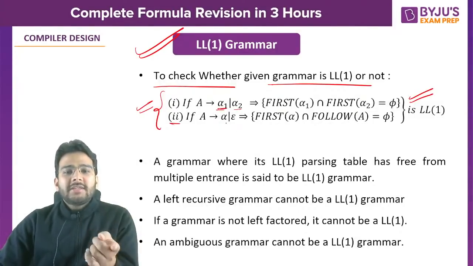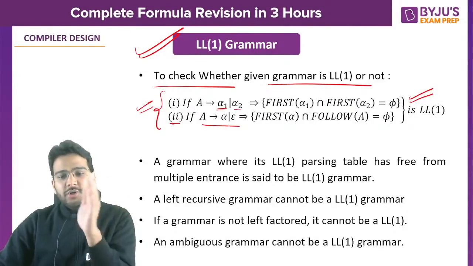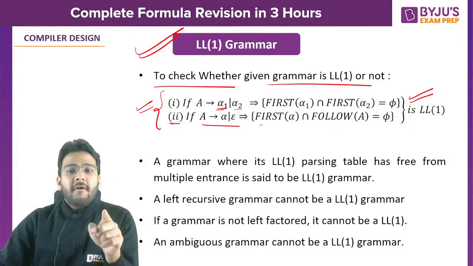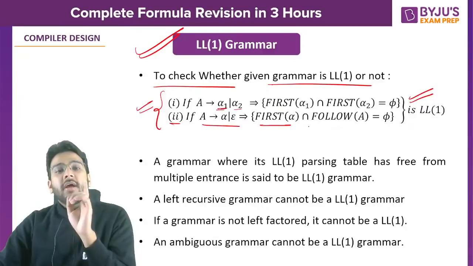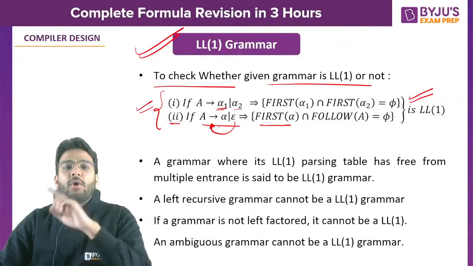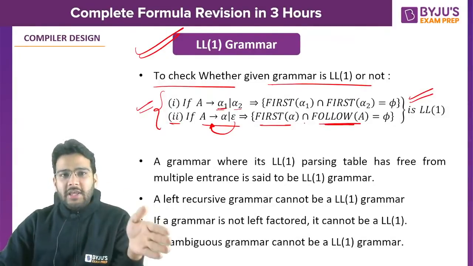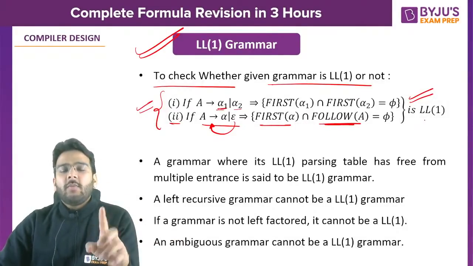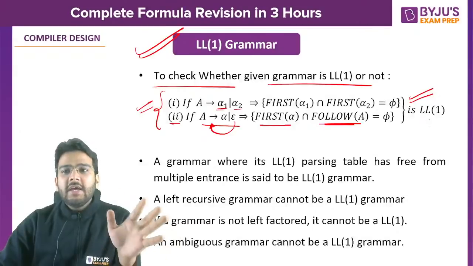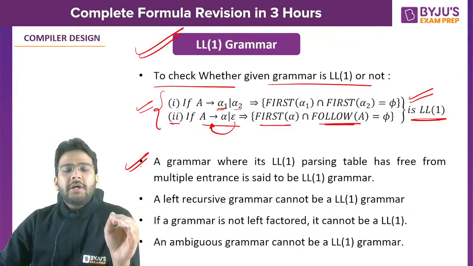In the second case, suppose A derives alpha or epsilon, that means A is also deriving epsilon. In that case, first of alpha intersection, if you have epsilon, then you have to calculate follow of the left hand side, so follow of A. Take the intersection. If anything is common, it is not LL1. But if nothing is common, it is phi, then it is LL1 grammar. Is it clear? Now there are important points written here.